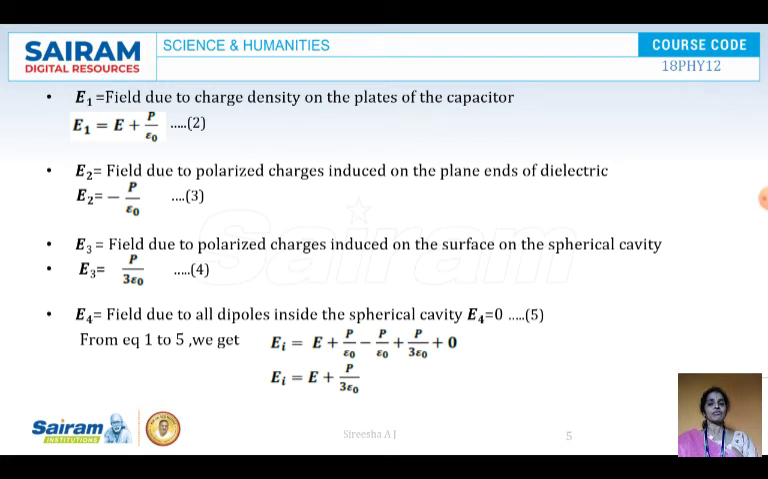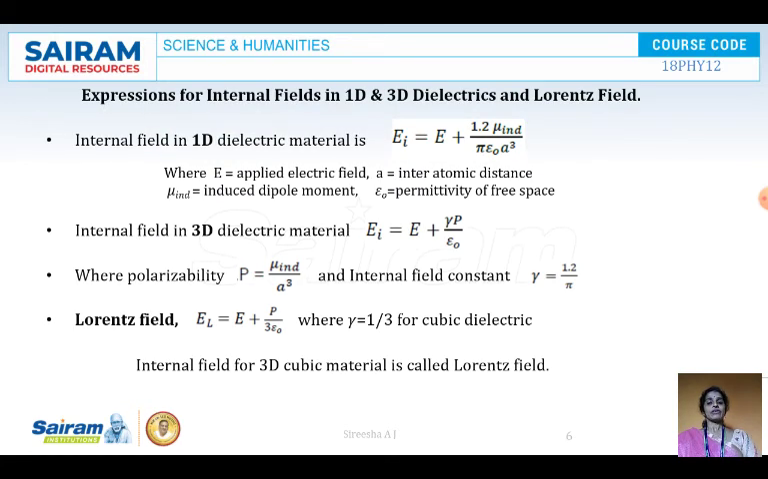Adding from equation 1 and adding 2, 3 and 4, the internal field E_i is equal to E, the applied field, plus P by epsilon naught minus P by epsilon naught plus P by 3 epsilon naught plus 0. We are putting the values of E1, E2 and E3 from equations 2, 3 and 4 in this equation. You are getting E_i is equal to E plus P by 3 epsilon naught. This is the equation.